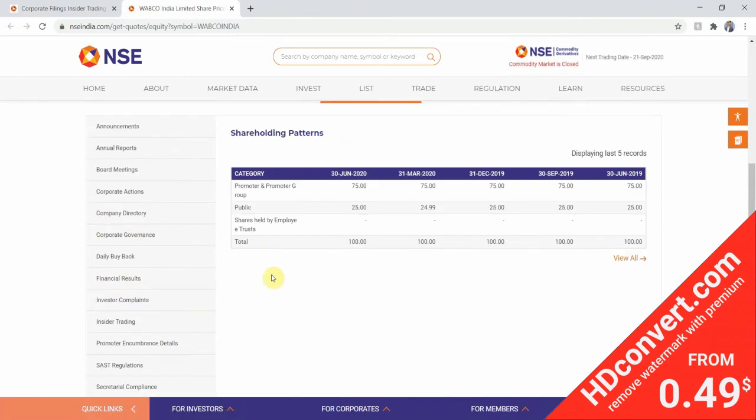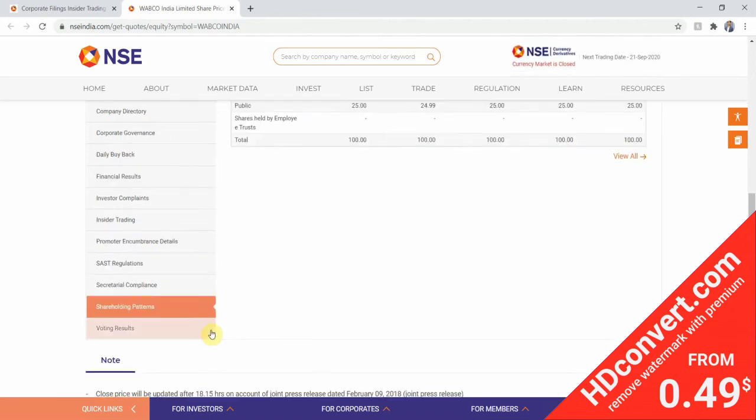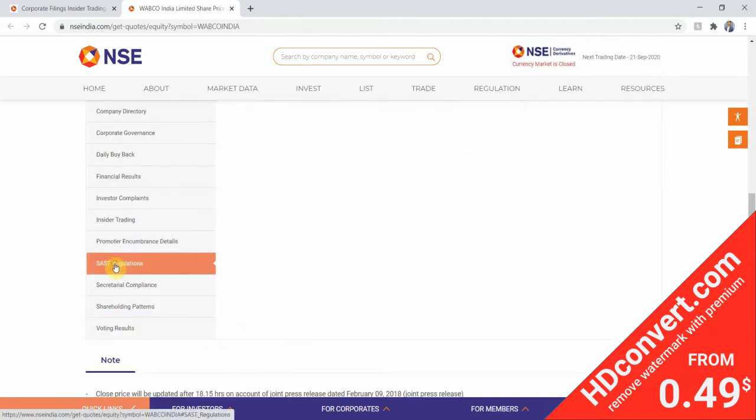So first we'll check the shareholding pattern. As per my analysis, I prefer that the promoters and promoter groups have a shareholding of at least 50%. That is my criteria. Again, it's a flexible strategy, so you can alter it a little bit. You can consider 45%, or a lower bound of 40%, or whatever suits you best. But as far as my analysis goes, my lower bound will be 50%. So it looks good. It fits into our filtering process. Next will be SAST regulations.